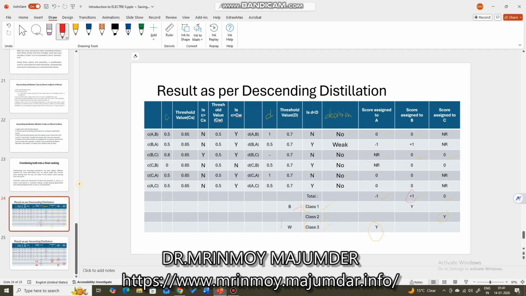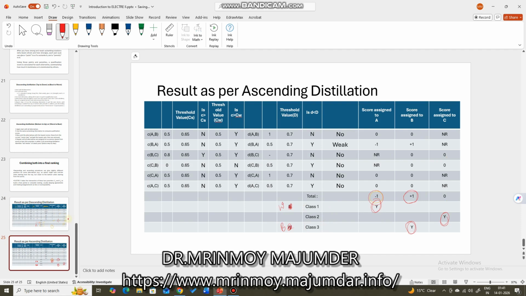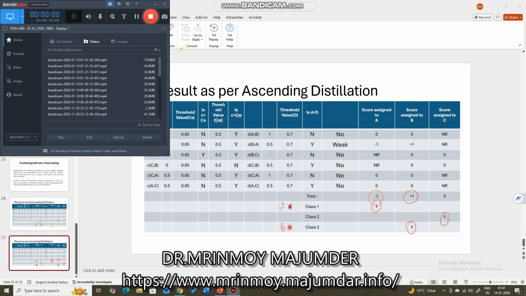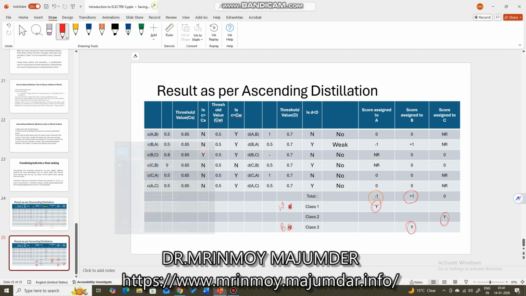So best to worst, top to down, right? But when we are doing the ascending distillation, we will assign class 1, the first class, to the worst positioned alternative. So the worst positioned alternative with respect to score is A here.